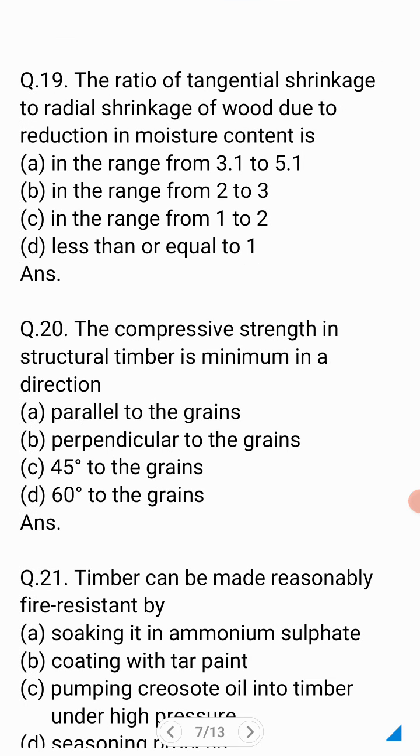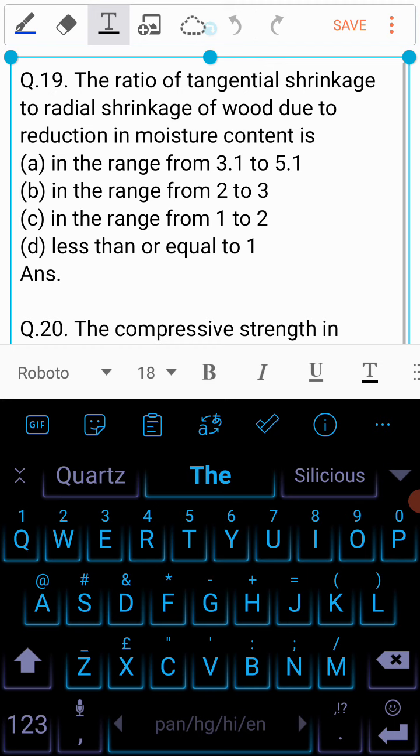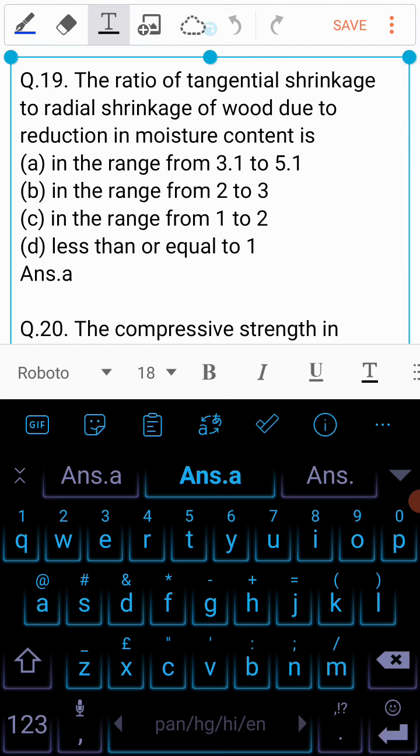Question 19 is the ratio of tangential shrinkage to radial shrinkage of wood due to reduction in moisture content is A. in the range from 3.1 to 5.1, B. in the range from 2 to 3, C. in the range from 1 to 2, or D. less than or equal to 1? And the answer to this question is A. In the range from 3.1 to 5.1.